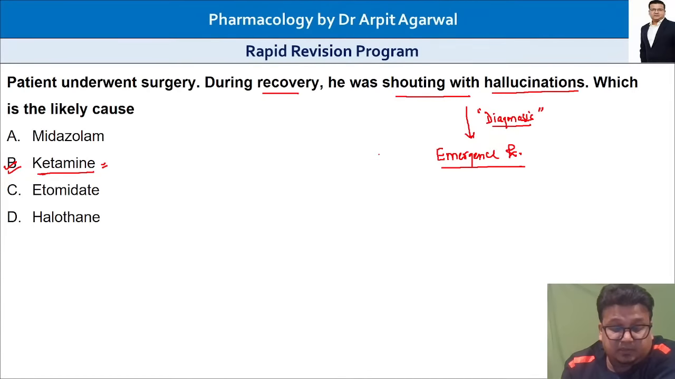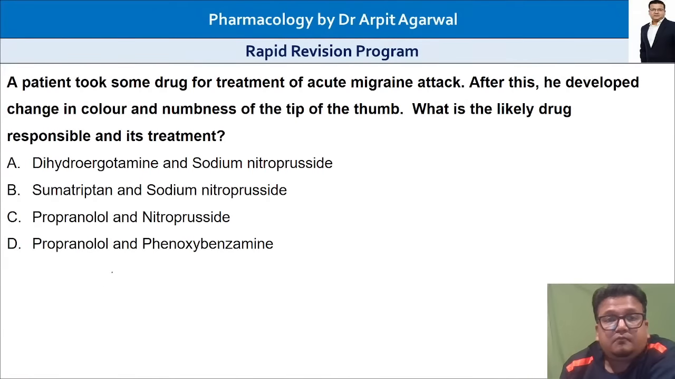Dissociative anesthesia, ketamine. Ketamine is the answer. It is the emergence reaction which occurs when the patient comes out of the ketamine anesthesia. So ketamine is the answer. Very good, Dr. Ahmed, Dr. Abhi, Dr. Karishma. Very good, Dr. Adil. Let's move on.